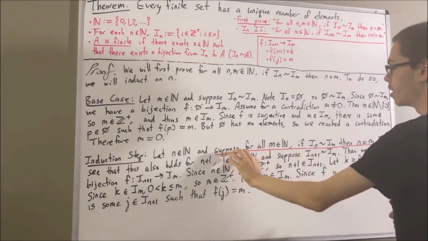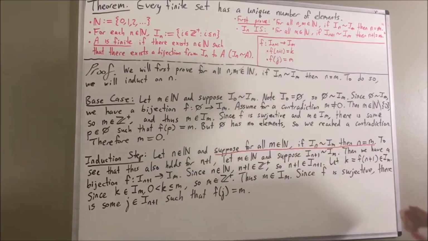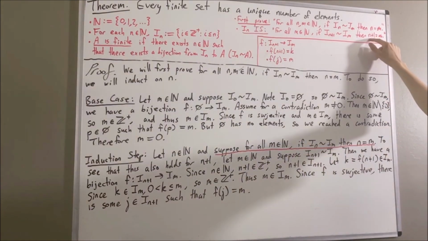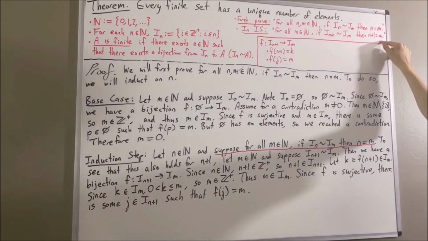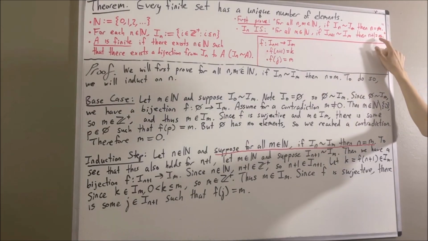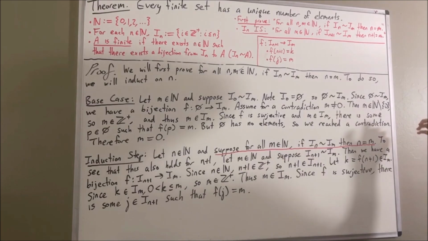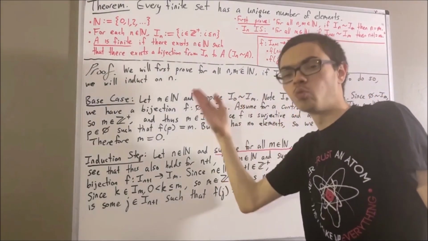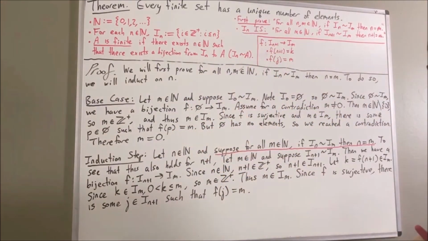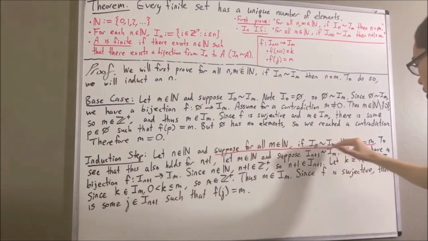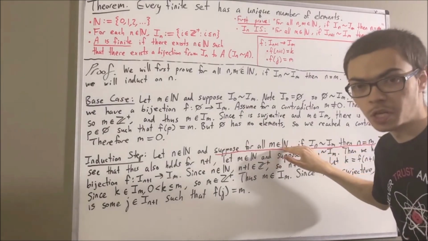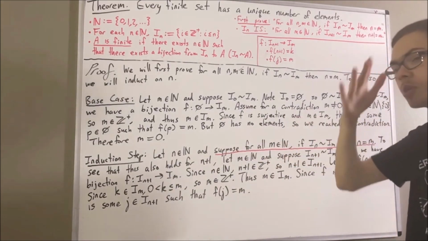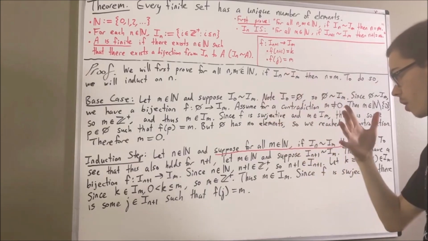And the way that we can use this fact is, instead of trying to prove n plus 1 is equal to m, let's prove that n is equal to m minus 1. The reason why is, because m is a positive integer, surely m minus 1 is a natural number. And this statement works for every natural number, so it must work for the natural number m minus 1.